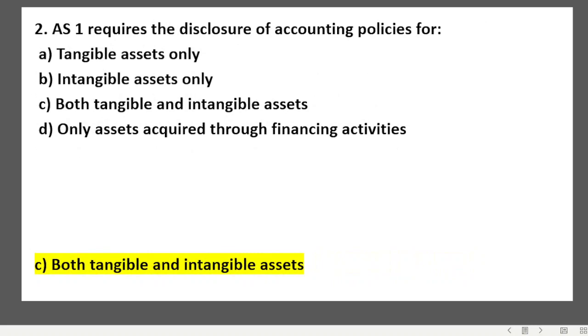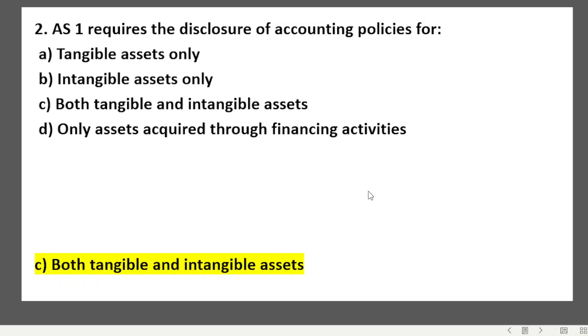AS-1 requires the disclosure of accounting policies for A. Tangible assets only, B. Intangible assets only, C. Both tangible assets and intangible assets, D. Only assets acquired through financing activities. No, the answer will be C. We have to disclose all the accounting policies which we have used for the tangible assets as well as the intangible assets also. Tangible assets के लिए हमने depreciation क्या लिया है किस टाइप का, और intangible assets में हम जब लेते हैं तो उसका क्या treatment हम कर रहे हैं. तो all the policies which we have followed in maintaining the accounts have to be mentioned in the financial statements.